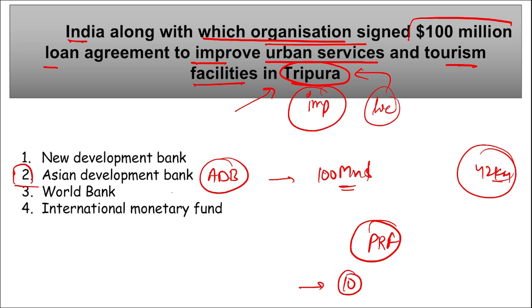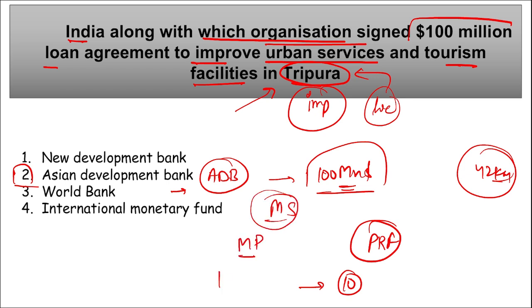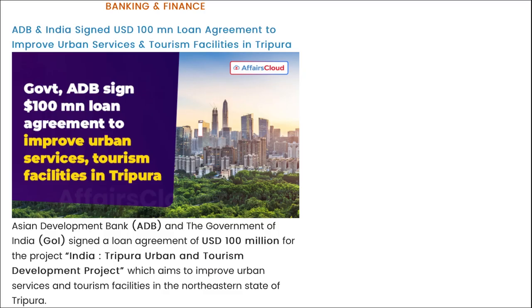Apart from this, the Asian Development Bank is the organization that is providing this loan of $100 million here. If we talk about the Asian Development Bank, the president is Masatsugu Asakawa. Headquarters is in Manila, Philippines, and it was established in 1966. Next, you can see the Asian Development Bank and India signed this $100 million loan agreement to improve urban services and tourism facilities in Tripura.